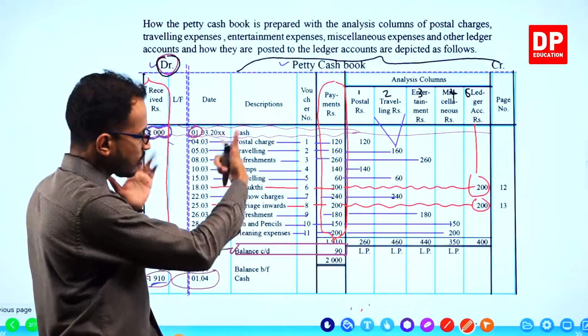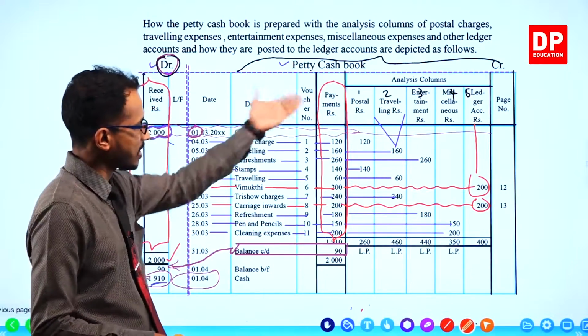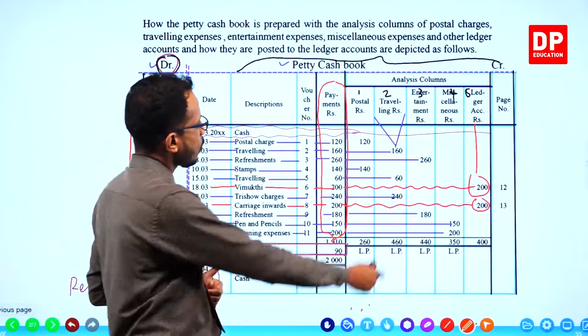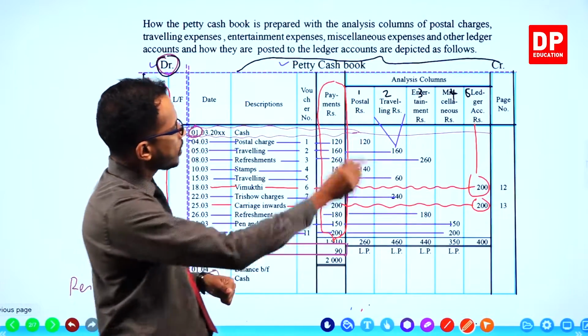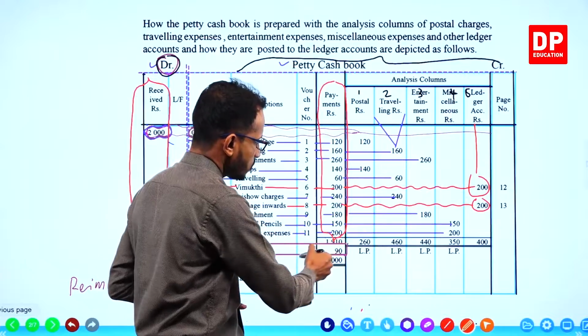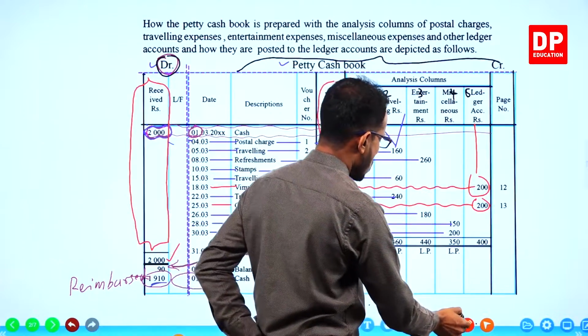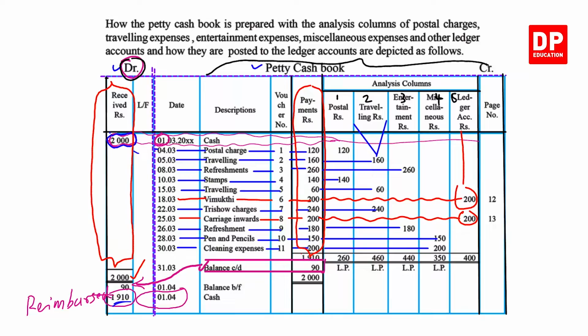Right. First analysis column is the postal expenses column. Take the total of the postal expenses.